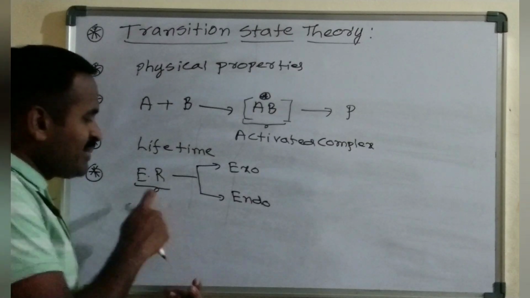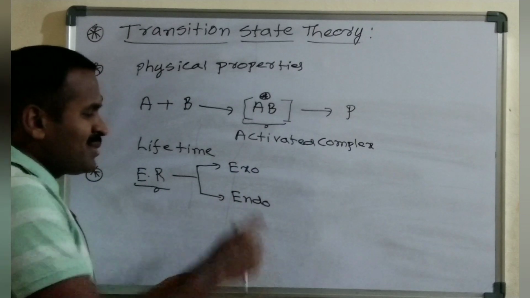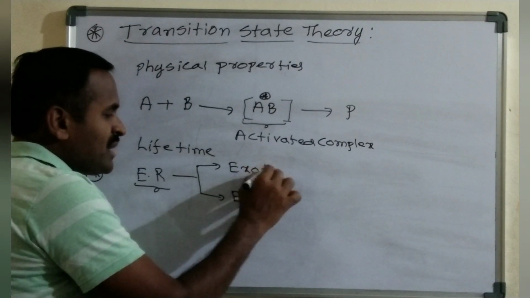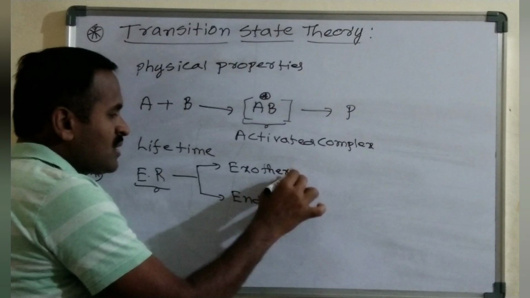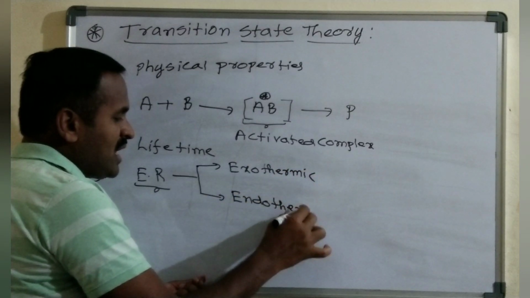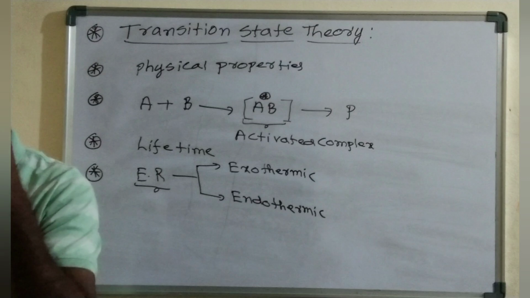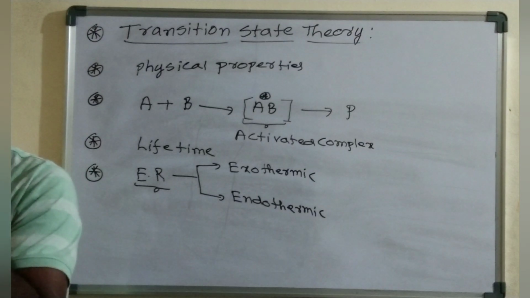Based on this energy of the reaction, mainly two types of reactions are possible: the exothermic reaction and the endothermic reaction.